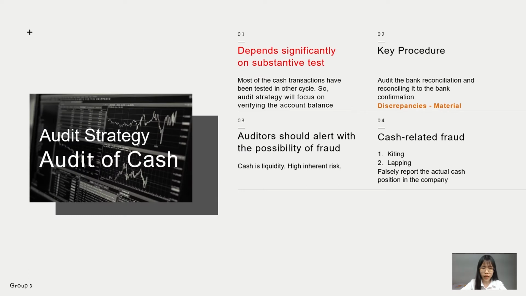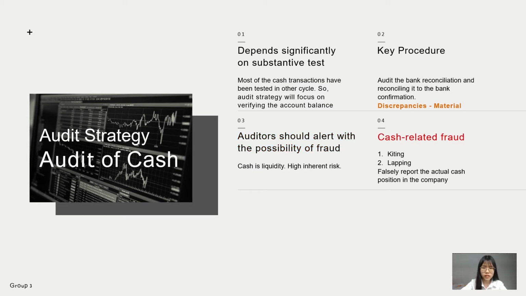For the scope of audit of cash, audit strategy depends significantly on the substantive test. This is because most of the cash transactions have been tested in other cycles, such as the payroll cycle and also the revenue cycle. So the audit approach will focus on verifying the account balance. Its key procedure is to audit the bank reconciliation and reconcile it with the bank confirmations. So any difference found during the process should be considered as material, as the auditor should be able to verify the account accurately. Then the auditor should also always be alert to the possibility of fraud when they audit the cash, as the cash is liquid and it has a high inherent risk.